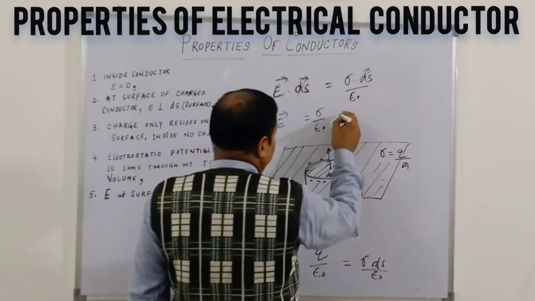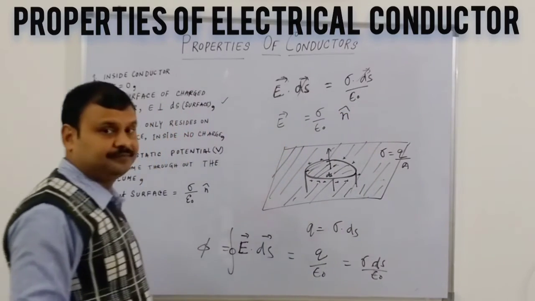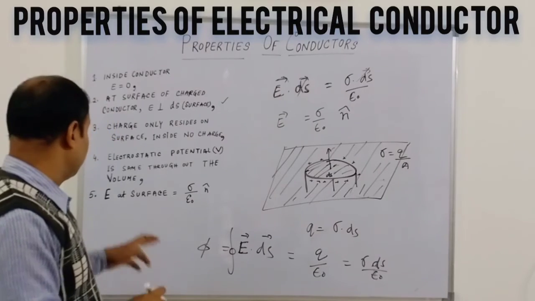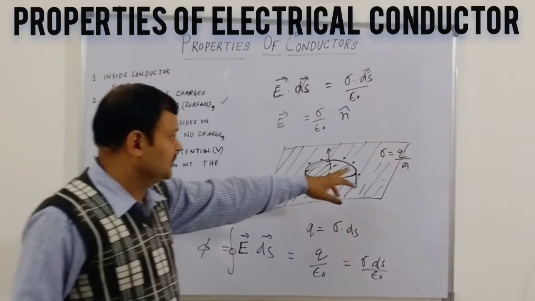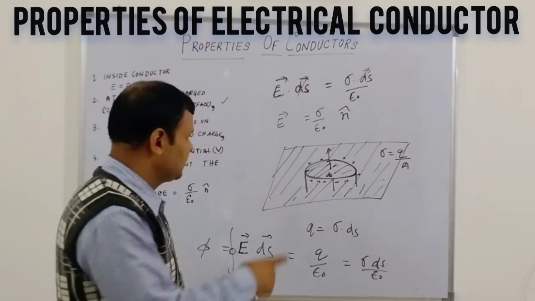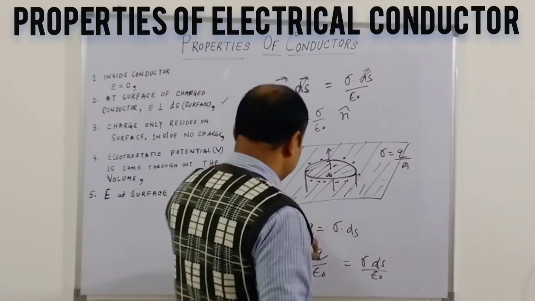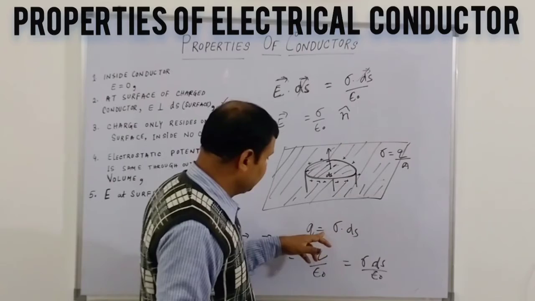To understand the direction, you can put an n cap which is perpendicular to the surface. The electrical field at the surface of any charged conductor, which has charge density sigma, that is charge over a small area ds, is such that Q is equal to sigma ds.